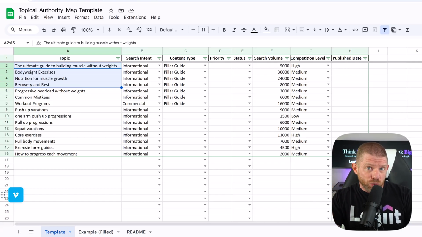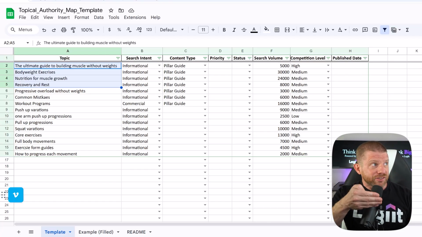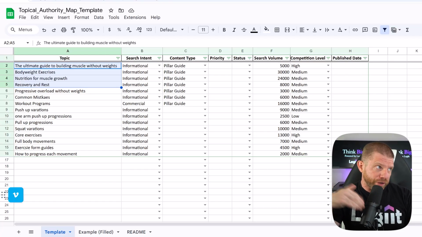Phase 3 is weeks 9 through 12. That's the second cluster, pull-up progressions, perhaps, same depth, same thoroughness. See the pattern? We're not randomly creating content. We're systematically building authority one cluster at a time. And it gets super easy with the content cluster tool. The link for that, by the way, as well as this map, will be in the description.